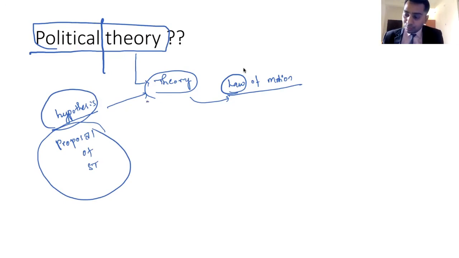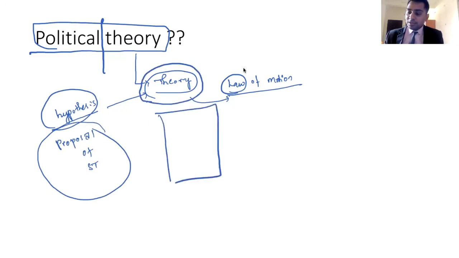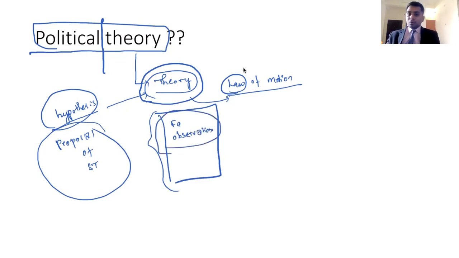Whereas theory is something which is backed up by certain facts and observations. Law is these observations taking concrete form. Law is observations taking in concrete form.